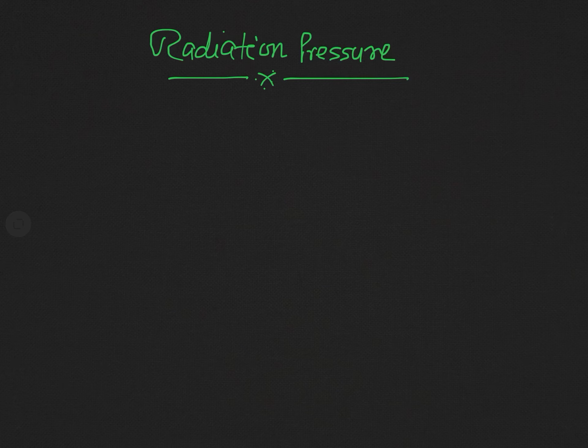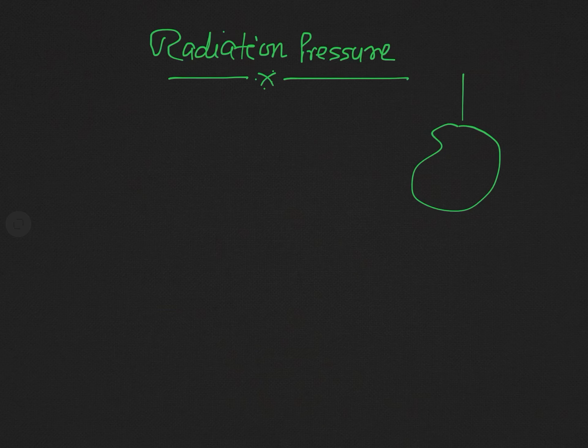In terms of that quantum nature of radiation, this radiation pressure is also calculated. But here in this lecture, our concern is to find the radiation pressure on the basis of Maxwell's electromagnetic theory. And we can do it by the use of the idea developed regarding the Maxwell stress tensor.